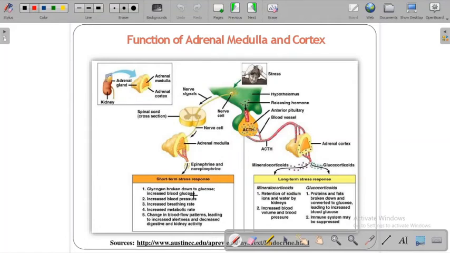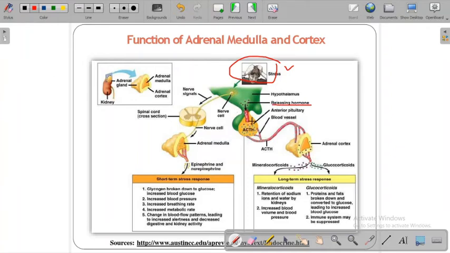The function of the adrenal medulla and cortex is very fascinating. If people are in stress, what happens immediately? The nerve cells get the message that they are in stress or in certain situations. Immediately the hypothalamus releases a particular hormone.